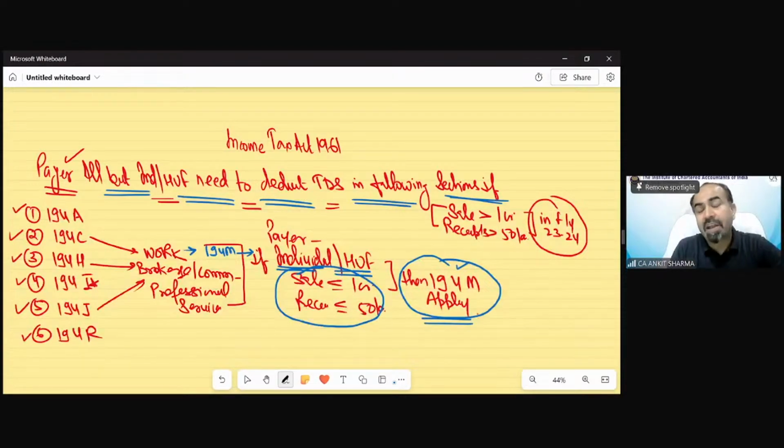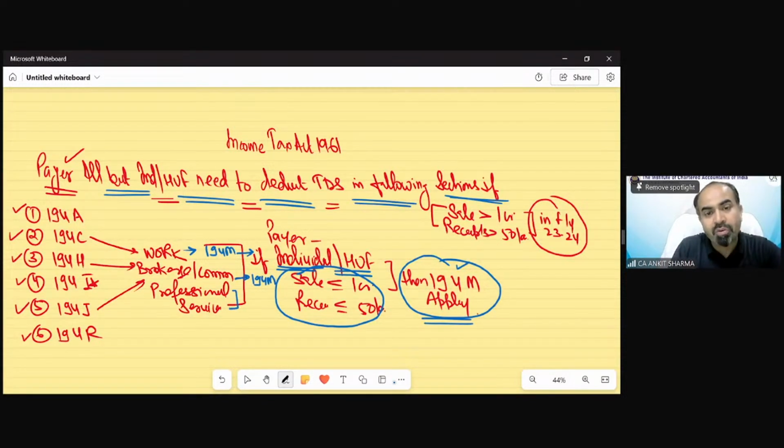Same section 194H exempted those individual HUF whose turnover is less than 1 crore 50 lakh. But section 194M includes these individual HUF also. So if an individual HUF's turnover is less than 1 crore and they pay brokerage commission, then section 194H will say, okay, you are outside our purview. But section 194M has been introduced to include those kinds of individual HUF.